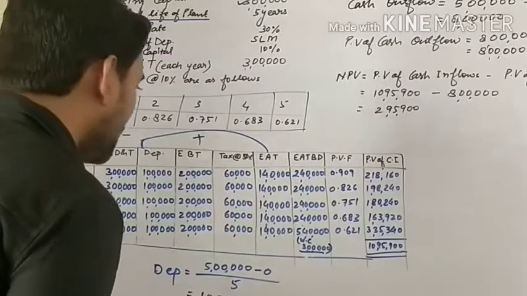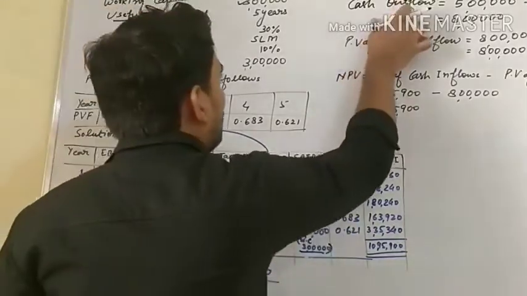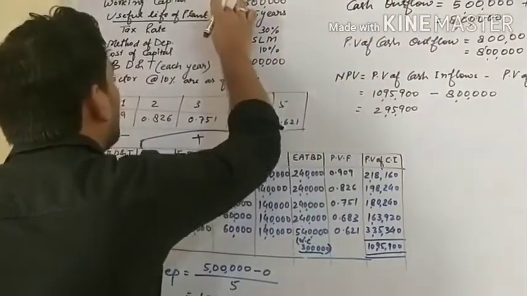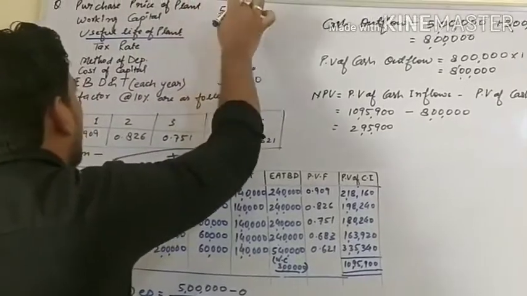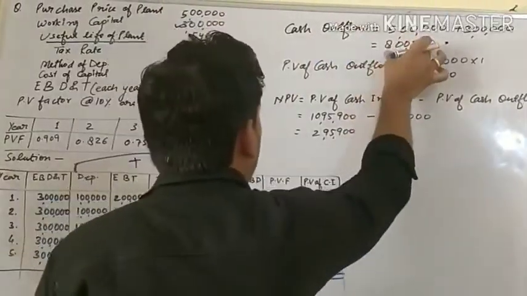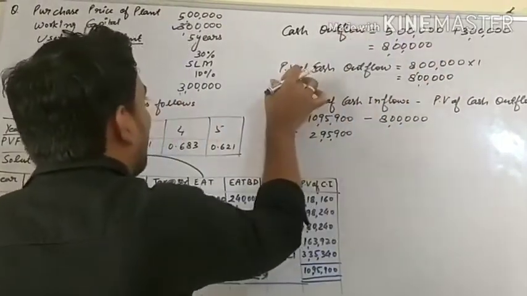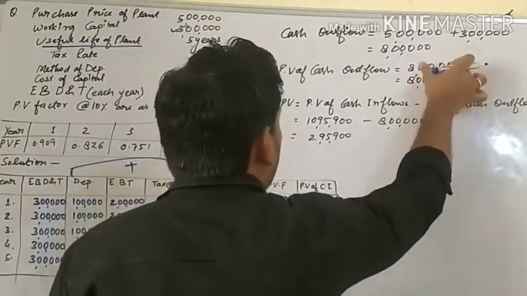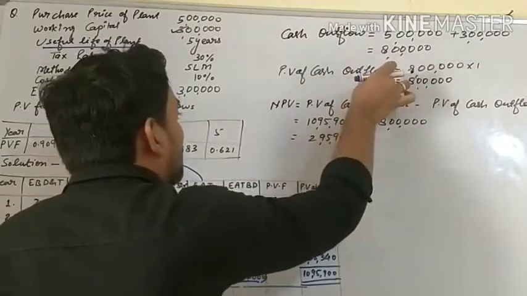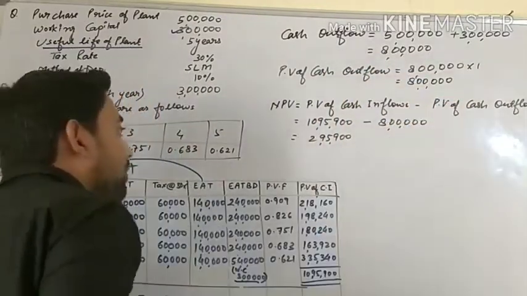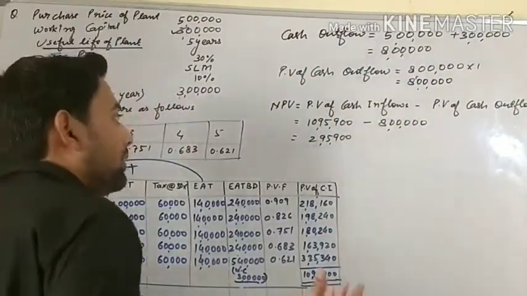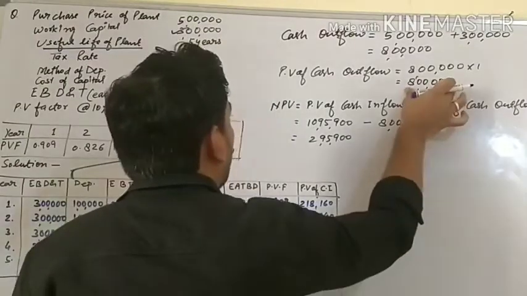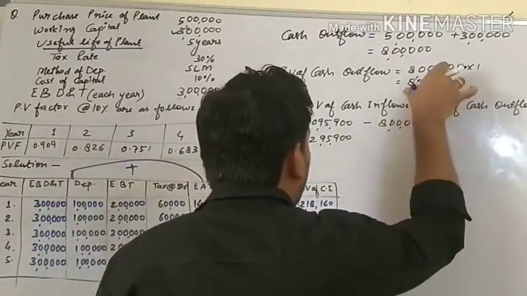After that, we will find out cash outflow. Cash outflow includes the purchase price of the plant and working capital. The total amount is 8 lakh. And now we will find out the PV of cash outflow. We calculate it by multiplying by the PV factor at 0, and that is 1. It means our PV of cash outflow would be 8 lakh.